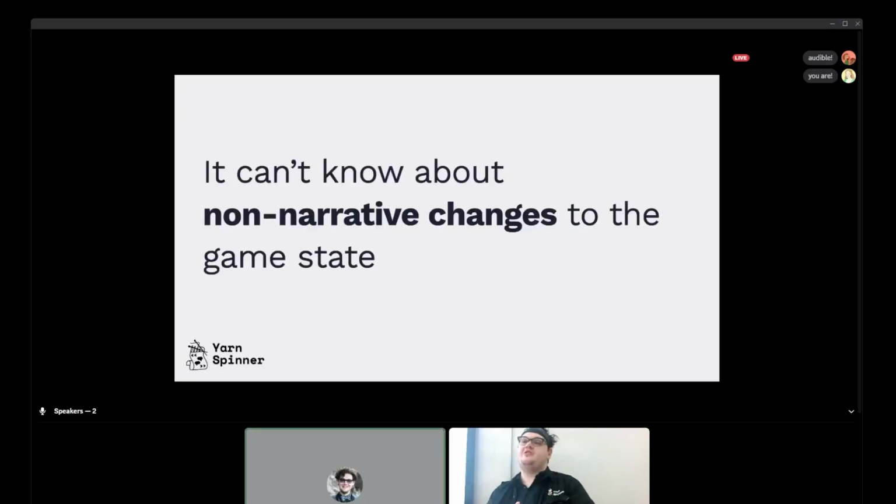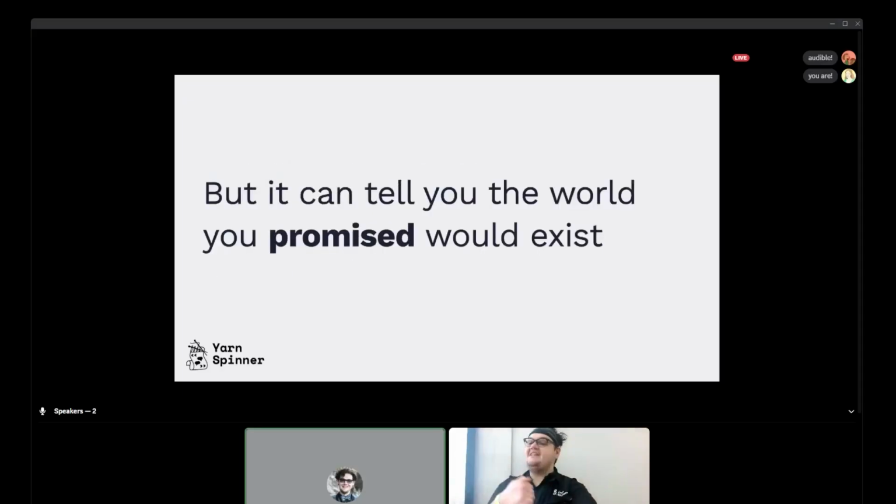We are exploring uses for this technology for things like fighting games and balancing the mechanics, because it can kind of work for anything. But right now we're focused on narrative because that's the thing we're most passionate about. But it's quite likely your game has elements where even the best written and most tested narrative flow can be broken or soft-locked by things that are not the responsibility of the narrative team, which means you'll still need to test these interactions. But it definitely can tell you that the world you promised would actually exist. But it can't know that the player did something that broke the story. You can't use this to learn, okay, to get into Act 3, we need the player to have the magic sword, because it can still tell you the constraints regardless.